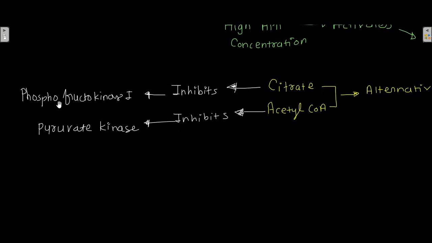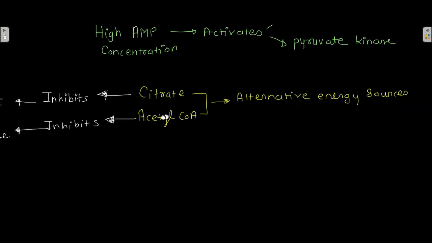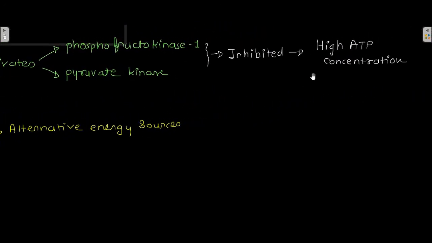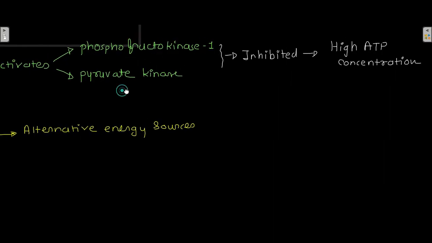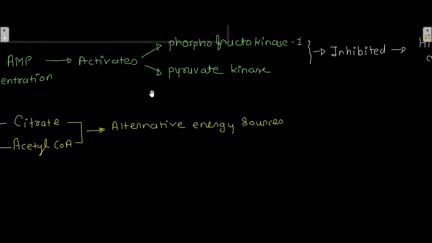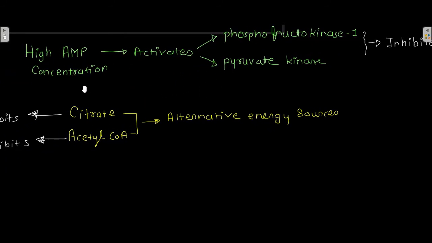So phosphofructokinase 1 and pyruvate kinase are inhibited by citrate, acetyl coenzyme A and high ATP concentration. The only thing activating these two enzymes is high AMP concentration.